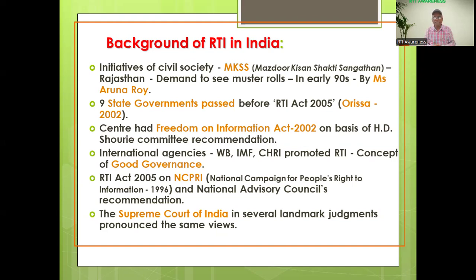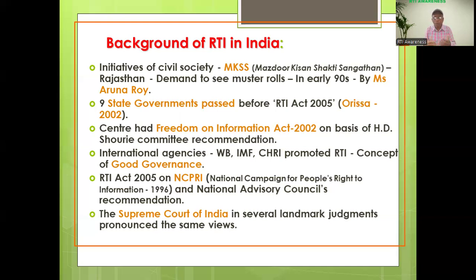Then the second initiative: nine state governments passed their own RTI laws before the RTI Act 2005. Before this RTI 2005, nine state governments in India had already passed their RTI. In Odisha, that was the RTI Act 2002, among the nine state governments, right? Then the third one is the Central Freedom of Information Act 2002, based on the recommendation of the S.D. Saurabh Committee. The Saurabh Committee recommended that RTI should be provided for the citizen. That's why, based on that recommendation, the central government released the Freedom of Information Act 2002.